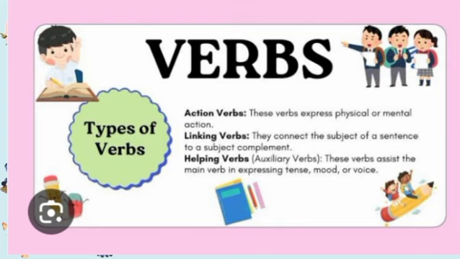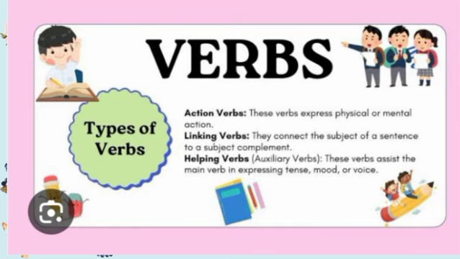The third one is helping verb. You know it very well. You use it in the sentence, in the tenses. A helping verb helps main verbs to show time or possibility. For example, can, could, will, would, should. And many more, as you know already, like is, are, am, was, were, do, did, does, has, have, will, shall. They are used to show the tense, the time, or possibility. So that was all about verbs.